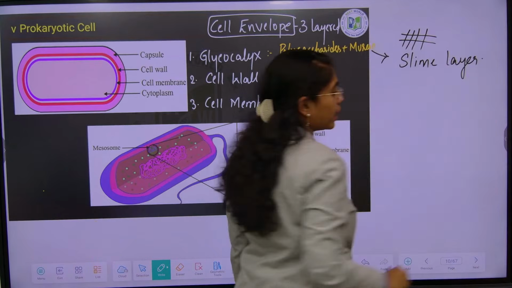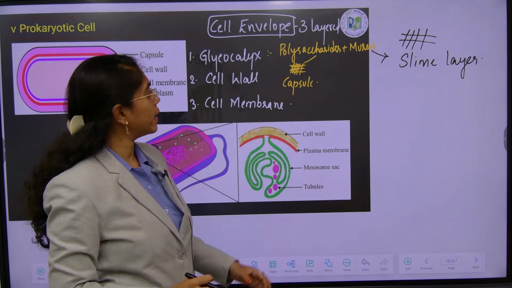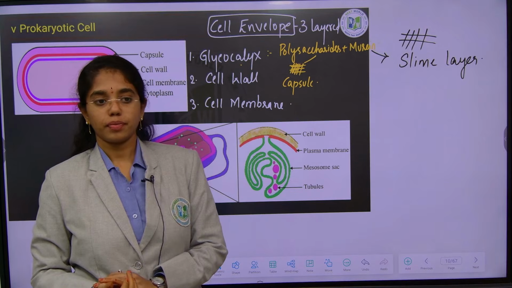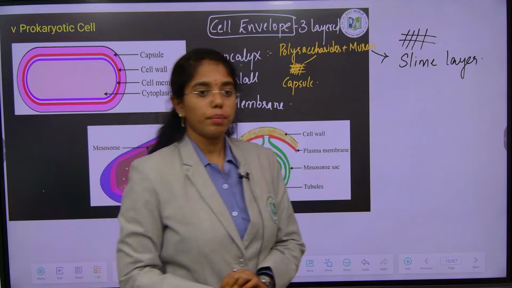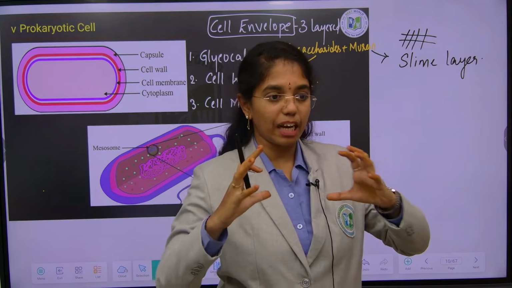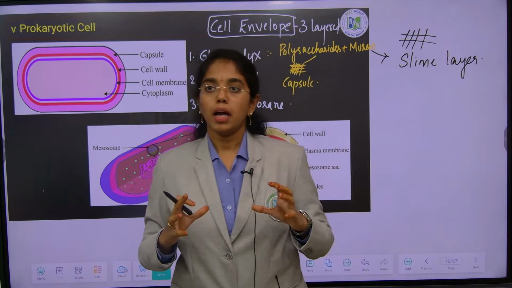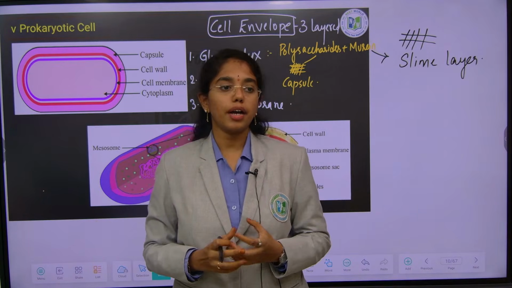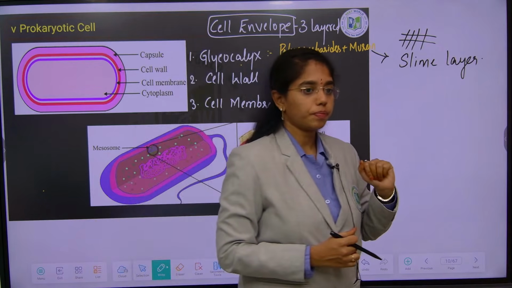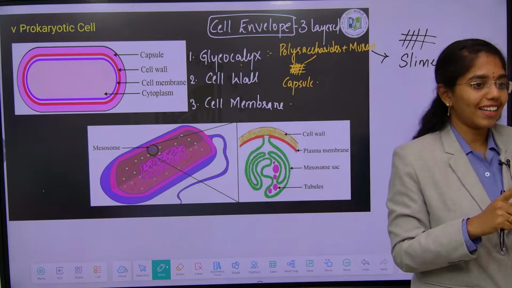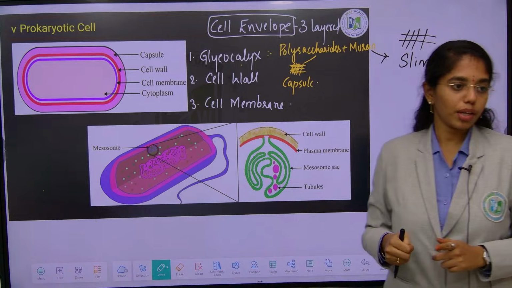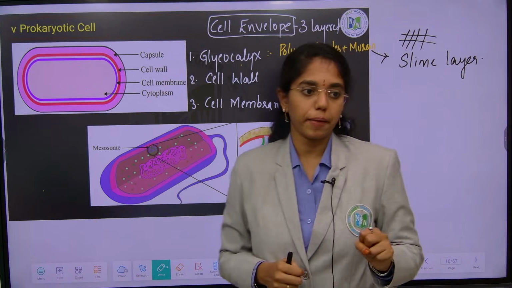In which group of bacteria will the glycocalyx be like a capsule? Pathogenic bacteria, because the capsule is a thickly, densely composed outer layer. When we learn the transformation experiment on Streptococcus, the smooth-walled S strain bacteria will kill the mice.